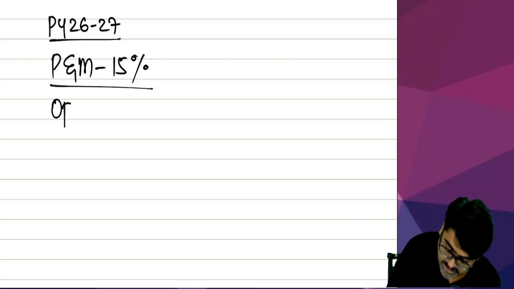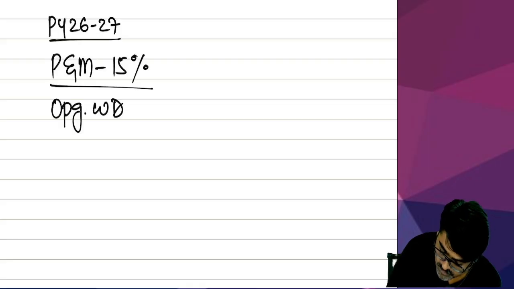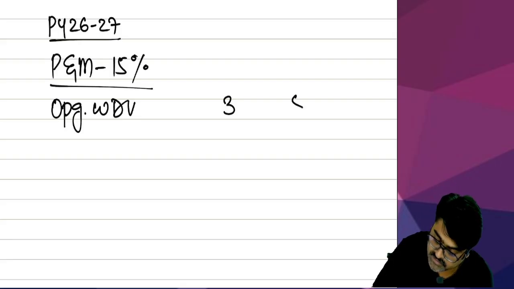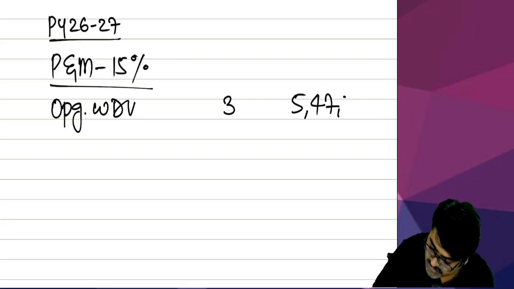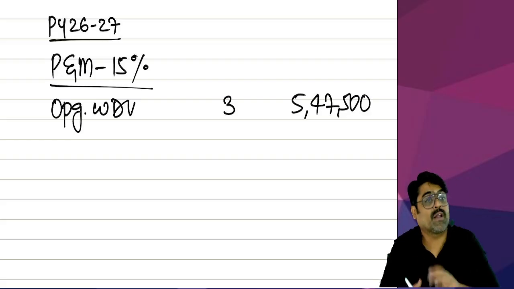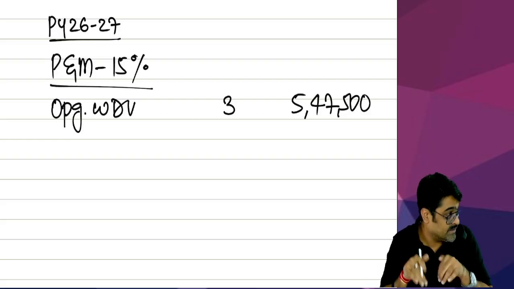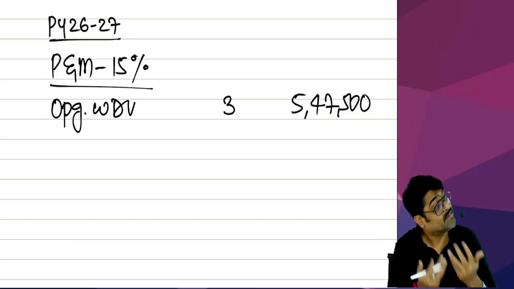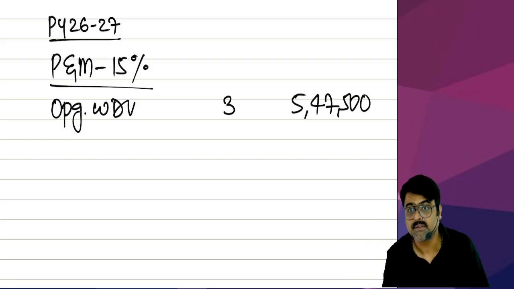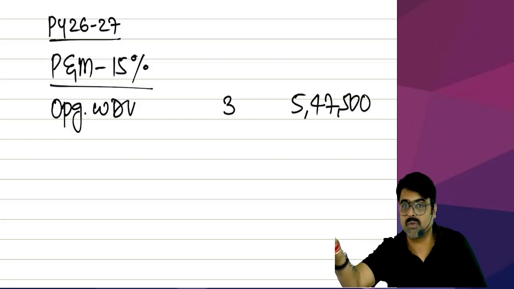So now you will take opening WDV. In the opening, how many plant and machineries are there? 3. And how much is the value? 5,47,500. Now see, whatever new plant and machineries will come in this year, having same rate, for that, will you create a separate block or is the block already created? In that block only you are supposed to add.